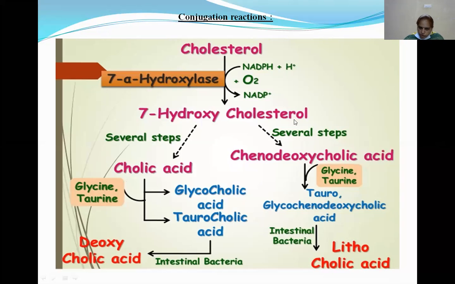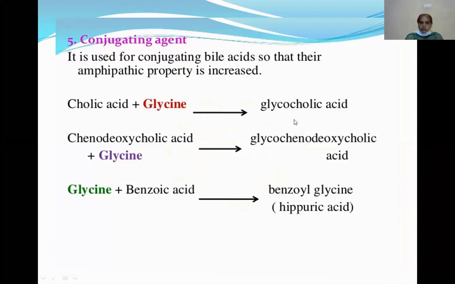Okay. So how important is glycine in the conjugation reactions? What is the importance of this conjugation of the bile acids? What is the property? Why is conjugation with glycine required for these bile acids? So this conjugation increases the amphipathic property of the bile acids. When the bile acids are conjugated with glycine, their amphipathic property increases. So that's why conjugation with glycine is a necessity for these bile acids. Okay.